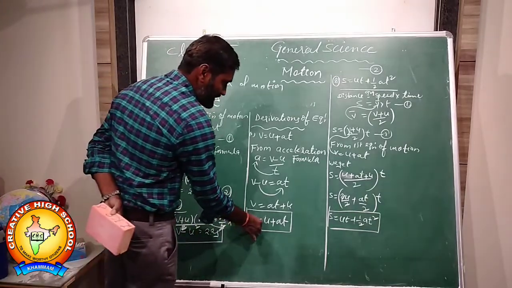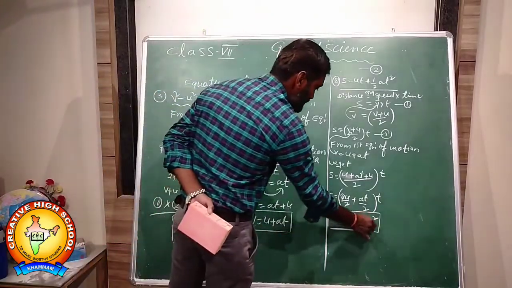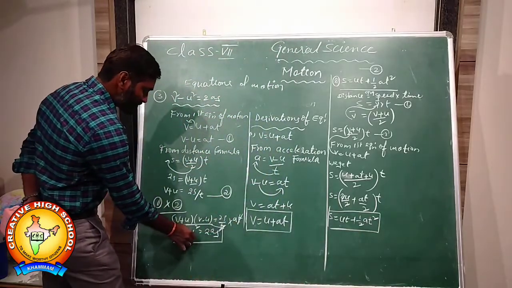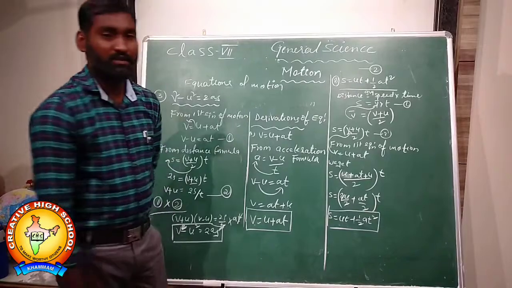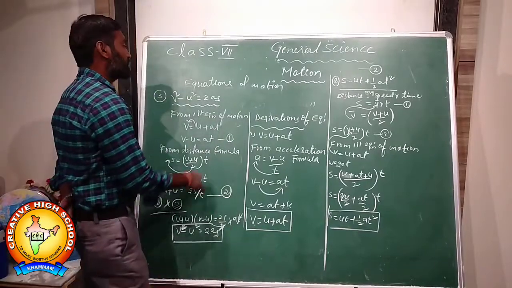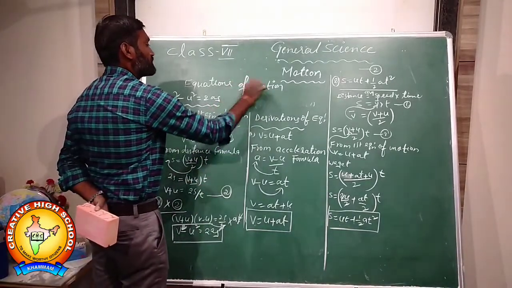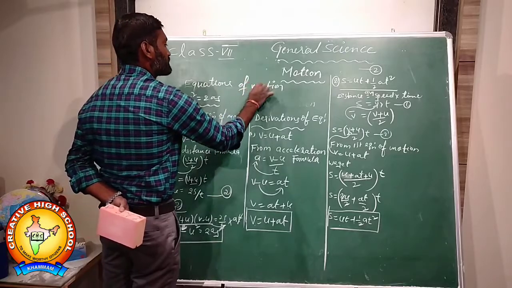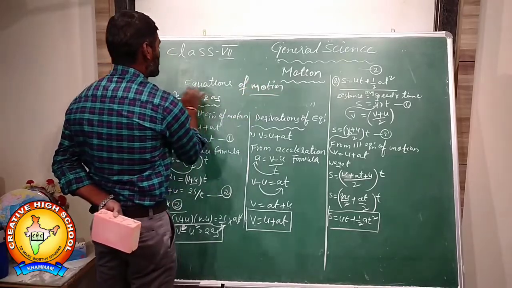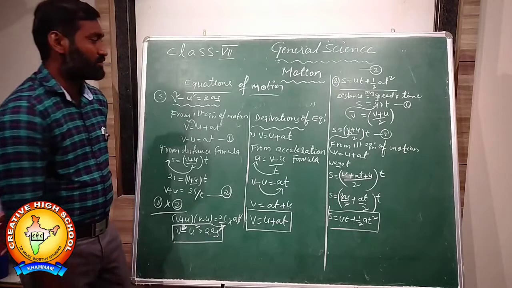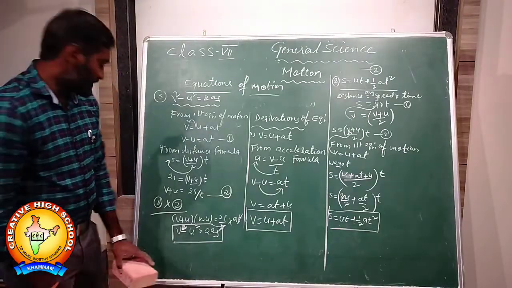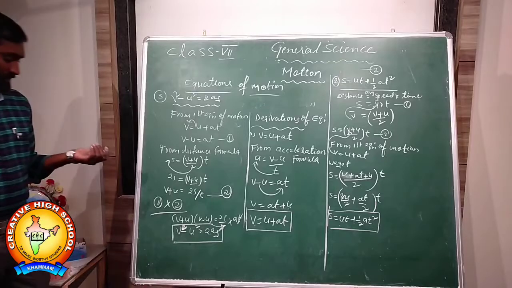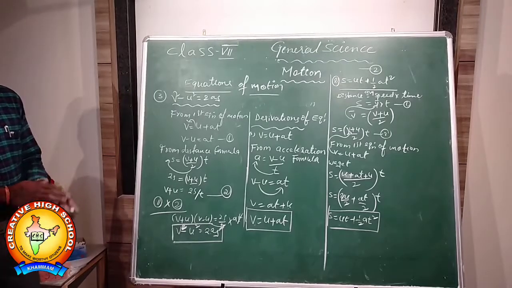v is equal to u plus at. s is equal to ut plus half at square. v square minus u square is equal to 2as. Yes, these three are very important equations of motion. So the motion of a body is presented in the form of equations. These are three important equations of motion.